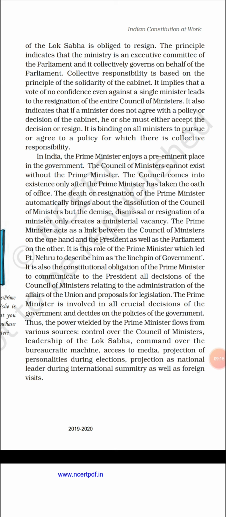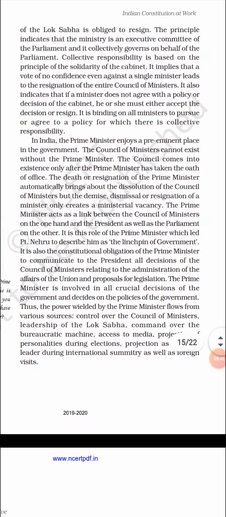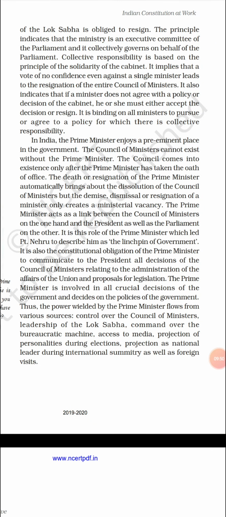Okay. The death or the resignation of the prime minister automatically brings about the dissolution of the council of ministers, but the demise, dismissal or resignation of a minister only creates a ministerial vacancy. So if the prime minister resigns from his post, or if there is a death of the prime minister, at that time the council of ministers automatically dissolves. There will be no council of ministers. Or in some cases, if there is a dismissal or the resignation of a minister, that only creates a vacancy for the minister.